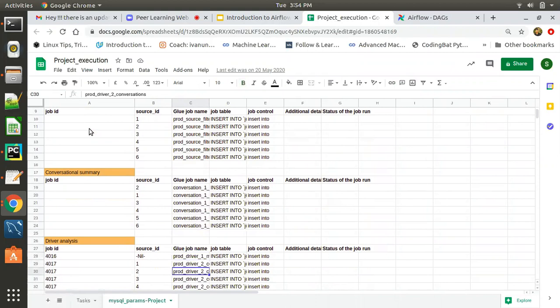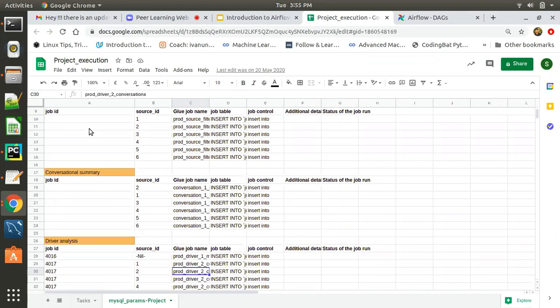We can parallelize by getting the dynamic parameters, because we will be running the same job for different parameters, different job IDs, different source IDs. We can't change the job IDs and source IDs manually for each job, and running it manually would take more time.